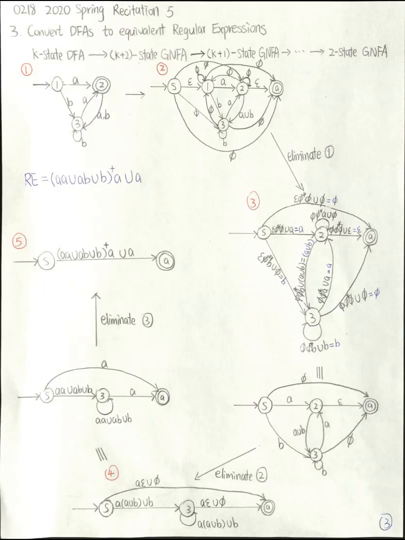And then I eliminate states from this K plus 2 state GNFA one by one, until I only have a start state and an accept state. Finally, we take the regular expression from that start state to the accept state in the GNFA to be the equivalent regular expression for my original K-state DFA.